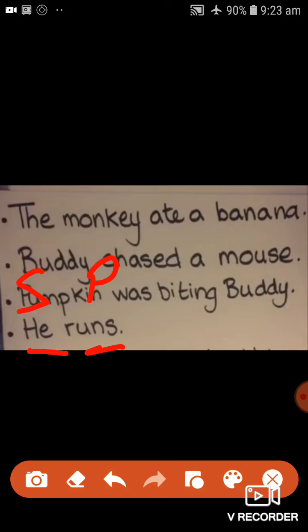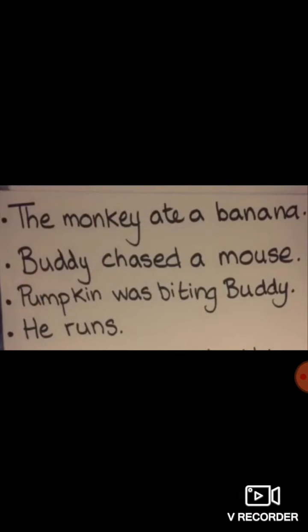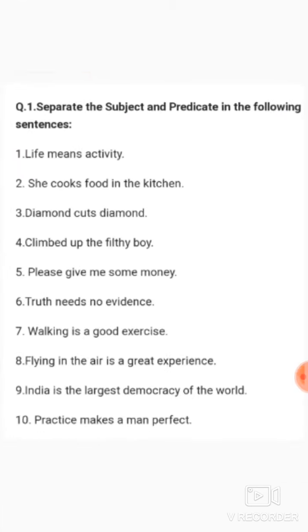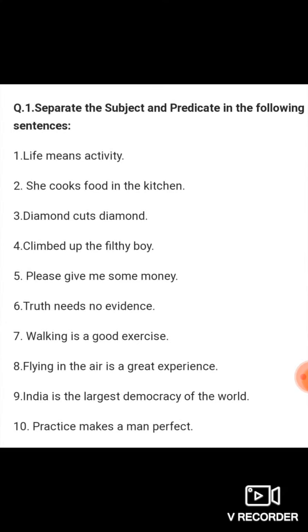So I end my lesson here by giving you a clear idea of what a subject and a predicate is. Alright students, I have made a few exercises for you to complete at home. Let us see the first one. If you have an old exercise book, you can divide it into two columns, write subject and predicate as headings, and below it write the subject and the predicate.